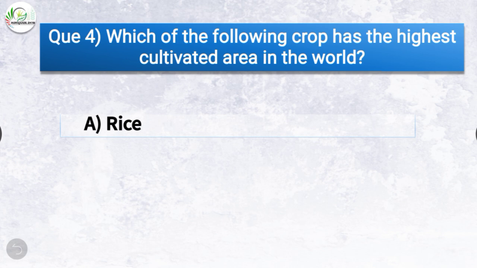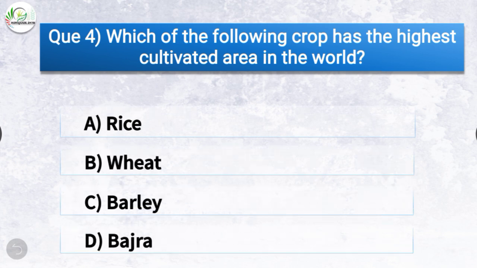Question number 4. Which of the following crop has the highest cultivated area in the world? The options are rice, wheat, barley, bajra. The correct answer is option B, wheat. So wheat has the highest cultivated area in the world among the following crops.